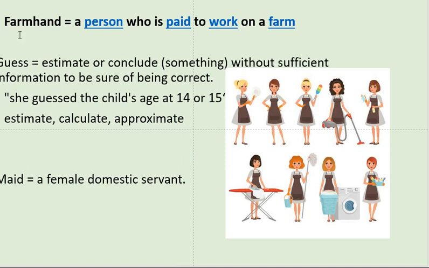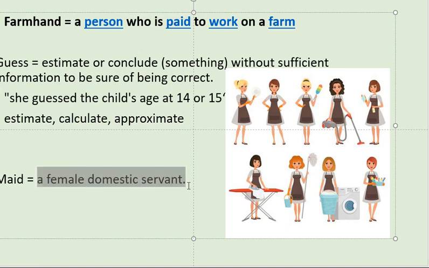So many poor people work in the fields under the landlord. A person who is paid to work on a farm is called a farmhand. Next one, guess. Katrina guessed the plan: estimate, conclude. These are the meanings. The next one, maid. Maid means female domestic servant.